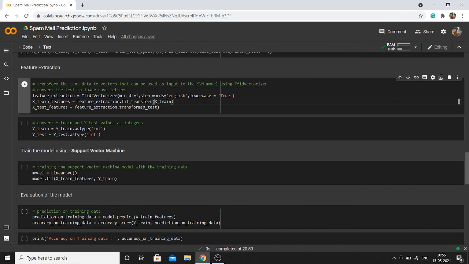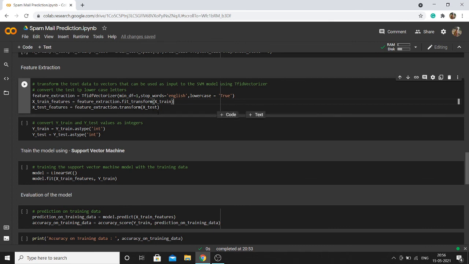First I'm going to normalize the text data and vectorize it. As I already said, transform converts the given input data into a vector in the form of an array. So I'm calling feature_extraction.fit_transform on X train, and I also need to give the test input, because I need to do the vectorization for both the train input and the test input.